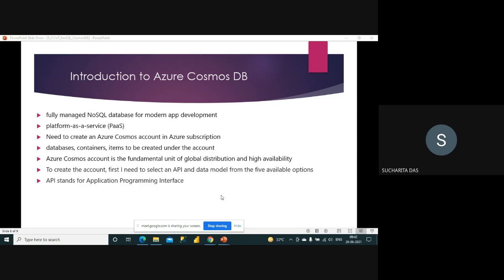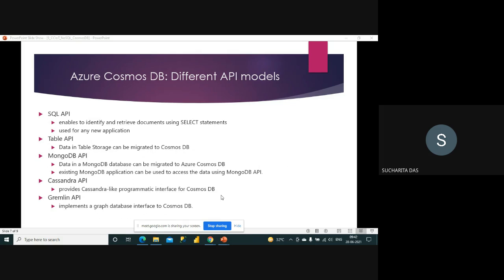To create the account, first I need to select an API and data model from the 5 available options. Now it is another thing, we'll talk about that. API stands for Application Programming Interface. So whenever you are creating an account, you have to select which API model you want to work on. Before selecting, you should know which API model is for which purpose, then only you can work on it. So there are actually 5 different API models.